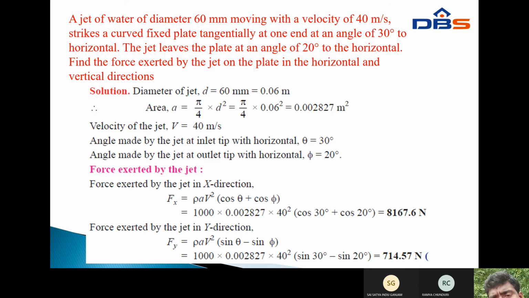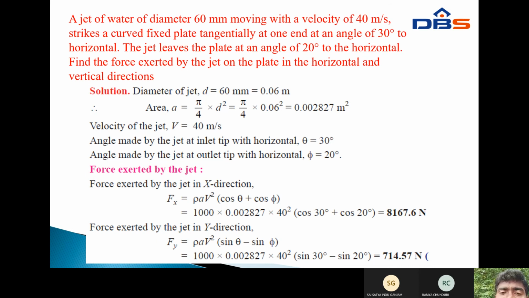Next, the force exerted by the jet in the x direction. F of x equals rho a v square into cos theta plus cos phi. This is the equation of F of x, the force exerted by the jet. In this equation, rho is a constant, the density of the water, 1000.